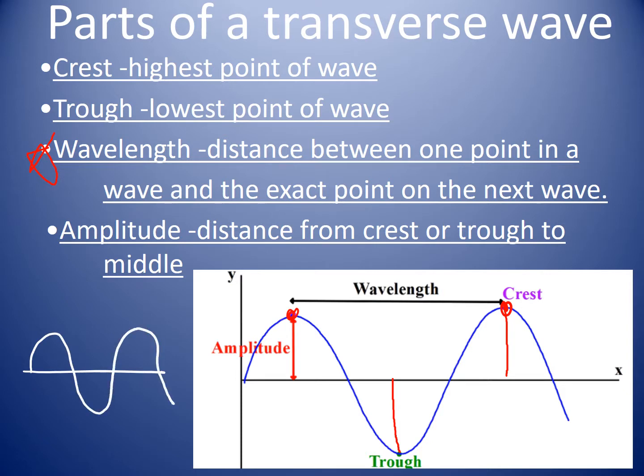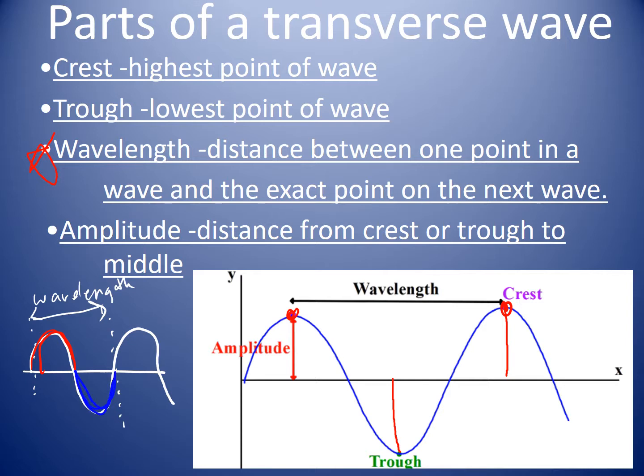I could say the wavelength starts here at the beginning of the wave, and it's going to end at the same point on the next wave. So I'm going to end it right here. That can also be a wavelength, and that makes sense. Let me color code it. We have this first half right here, and then we also have the next half right here.